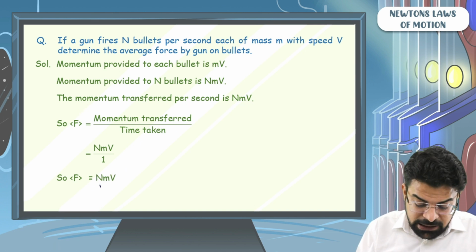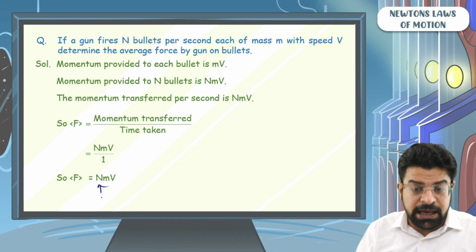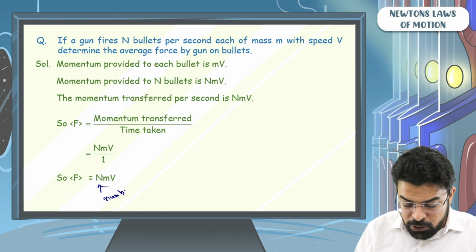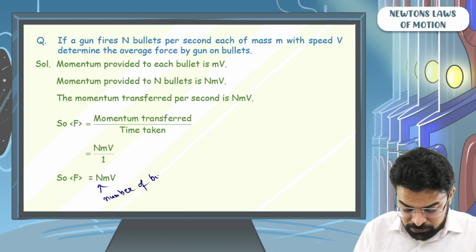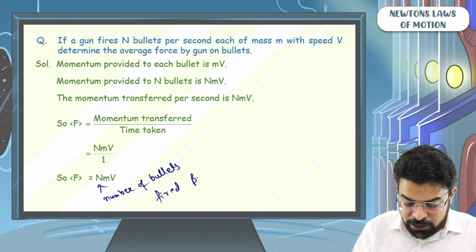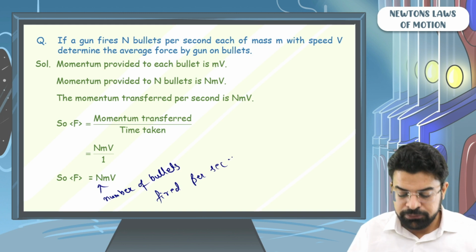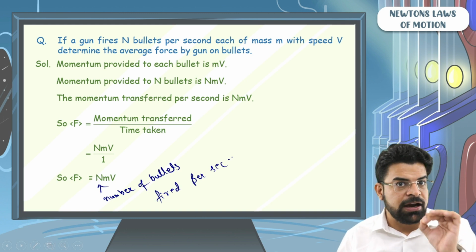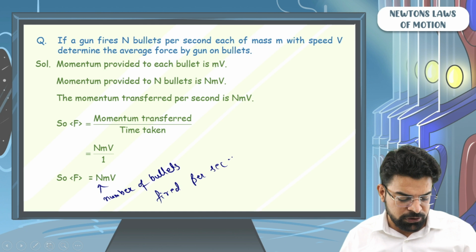Remember that here n is not the number of bullets. n is the number of bullets fired per second. Okay. n is the number of bullets fired per second. Simple example. Let's move on.